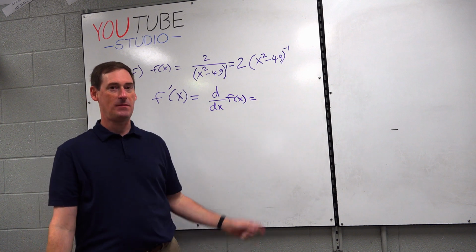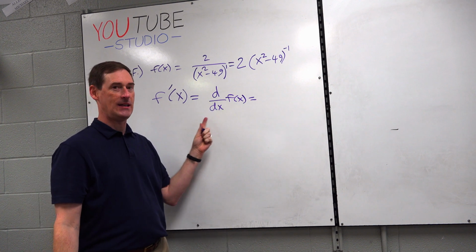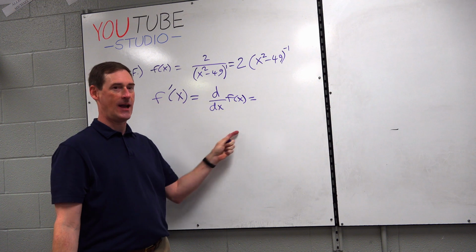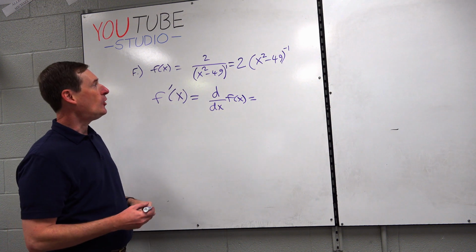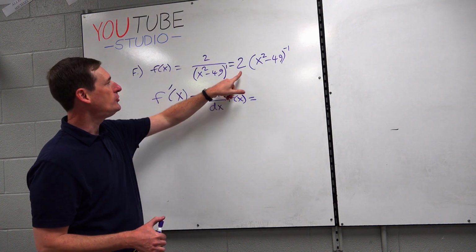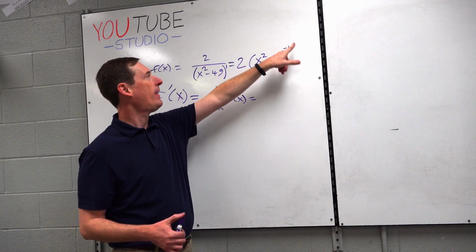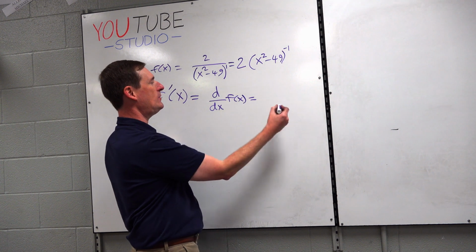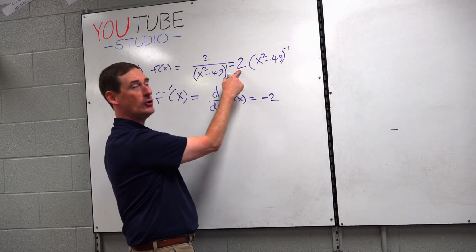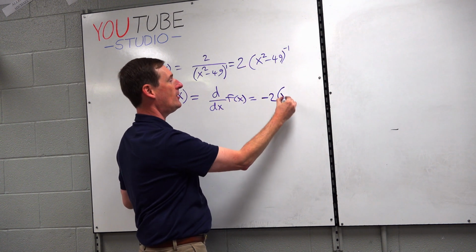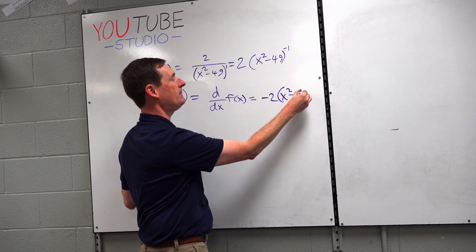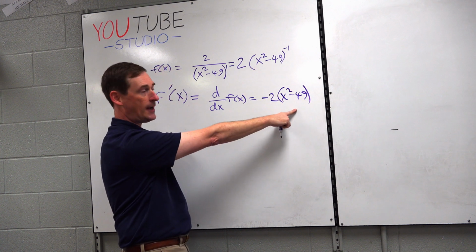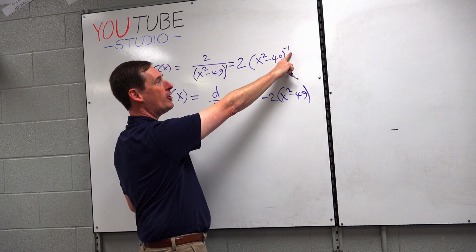That's the exact same thing as dy/dx, right? dy over dx. Okay, so what is the derivative of 2 base to the negative first? Negative 1 comes down times 2. Negative 1 times 2 is negative 2. The base always stays the same, x squared minus 49. We always drop the power by 1.